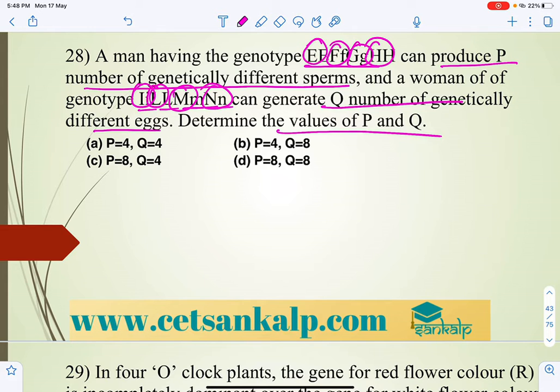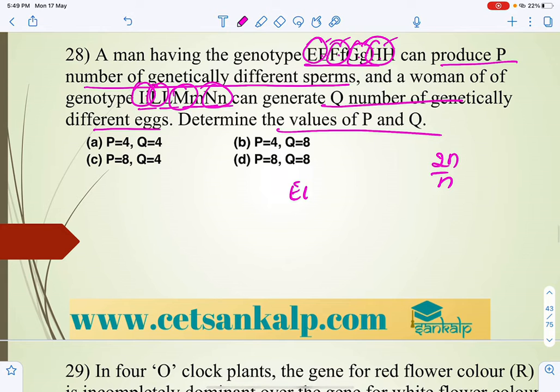So let us take the haploid. For a man with this genotype, we can say 1, 2, 3, 4. If there are 4, each one is going to give one gamete. So let us write 2n by n, 4 divided by 2. In each case this is one genotype.